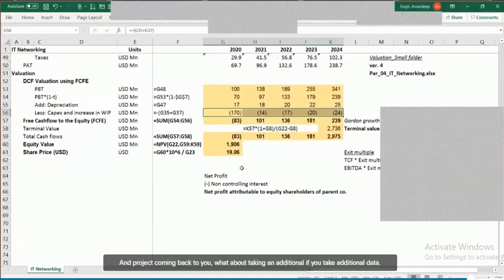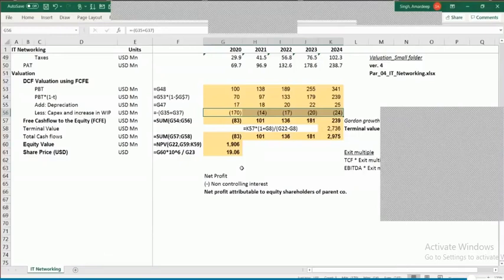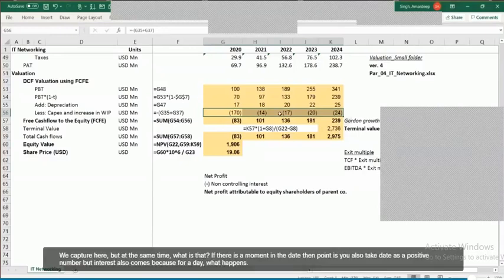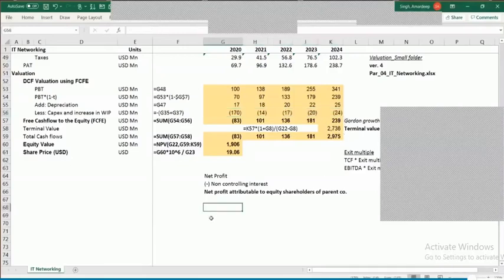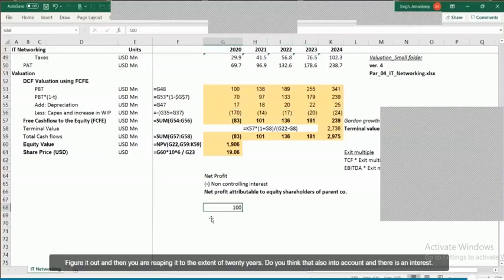If you're using this FCFE, nothing is related to equity which needs to be taken out here. And Prachi, coming back to you, what about taking an additional debt? If you take additional debt, that will be captured here. But at the same time, if there is a movement in the debt, you also take debt as a positive number, but interest also comes in. Let's say you're taking a debt, there is a positive figure of debt, and then you are repaying it to the extent of 20 every year. So you take that also into account.